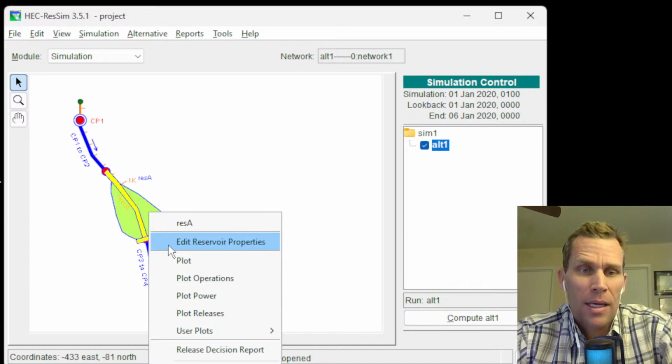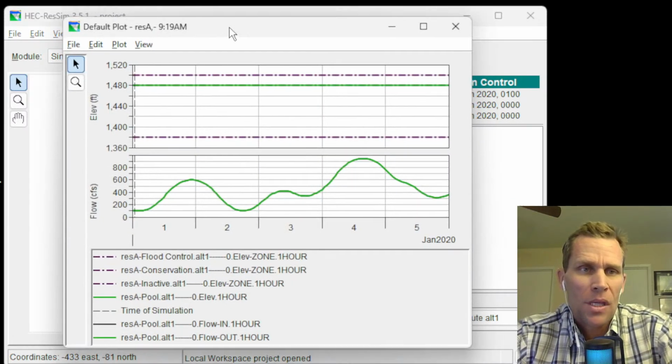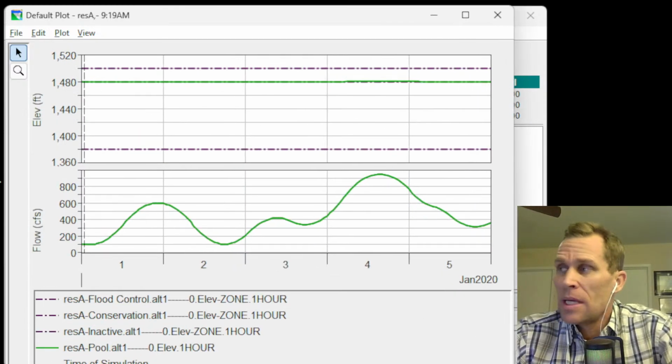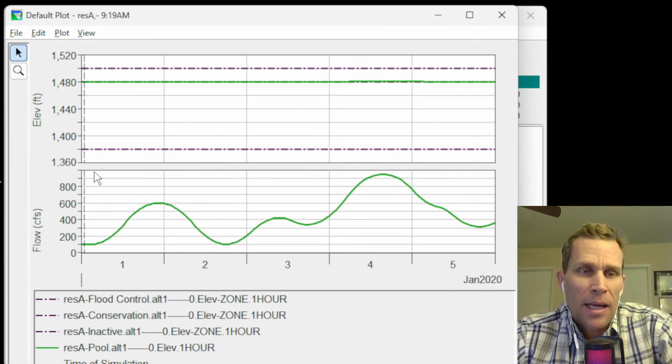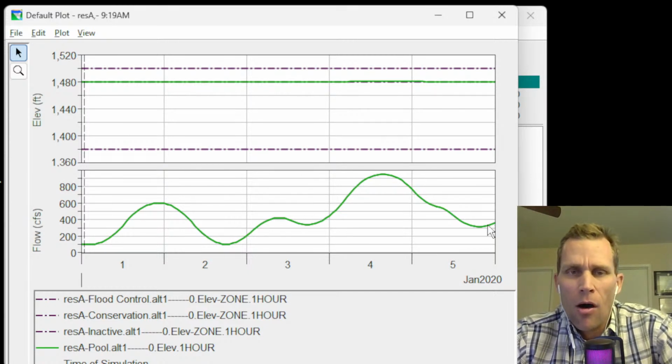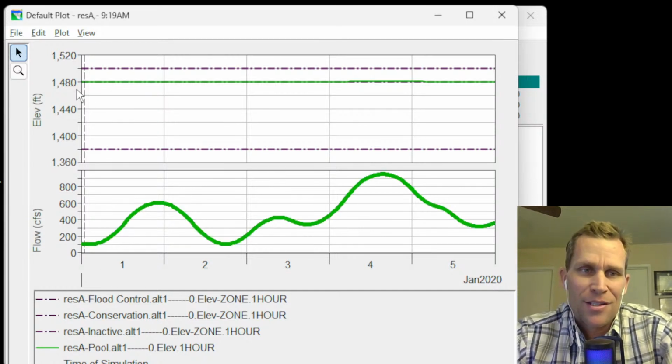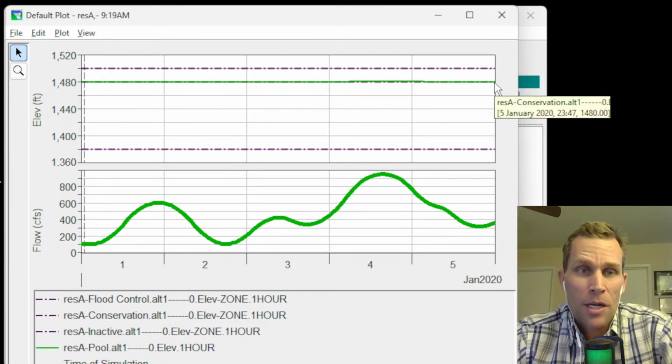So right here, I'm going to right click and plot. This is a pretty boring plot, but probably still a good one to start with. And it's worth mentioning that this flow rate here is the sum of all of our outlet structures, the power plant and the two controlled outlets. So the inflow is what we're seeing in black, and then the release is exactly the same thing, what we're seeing in green, and it's going to maintain that constant guide curve elevation of 1480. All right, so pretty boring.